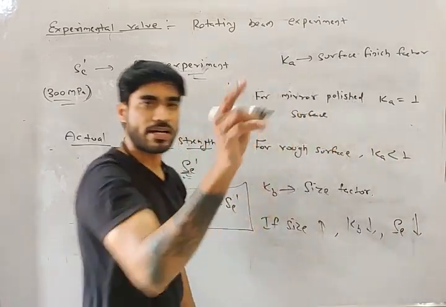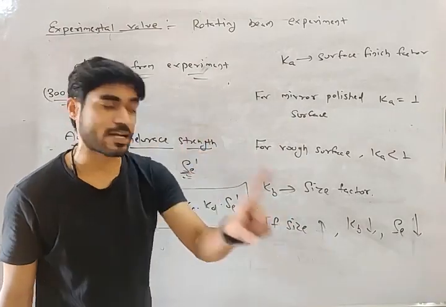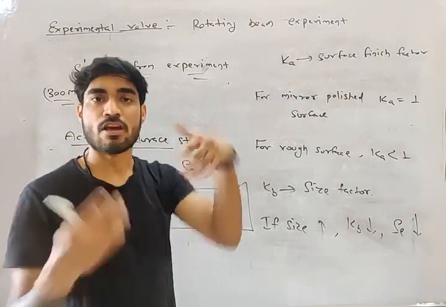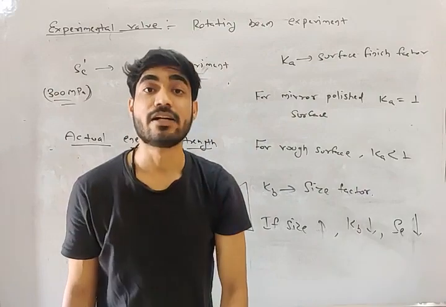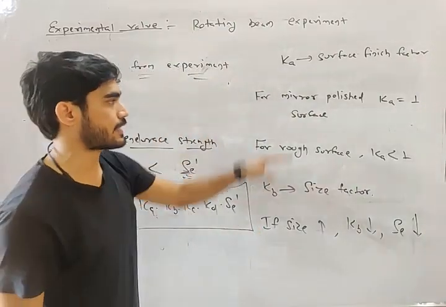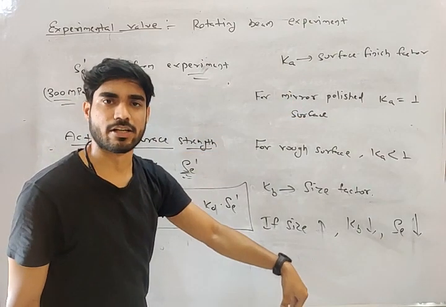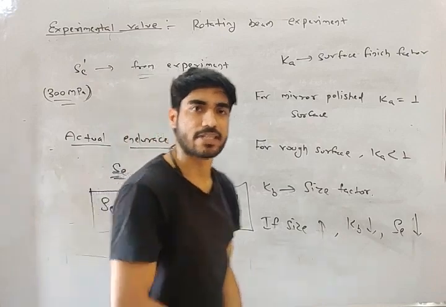Do you understand this? It is a very important point, my friend. You will find a theory question based on this: if the size increases, what happens to endurance strength? It reduces. If the surface is rough, endurance strength will reduce. If the size is more, endurance strength will reduce. Do you understand this?